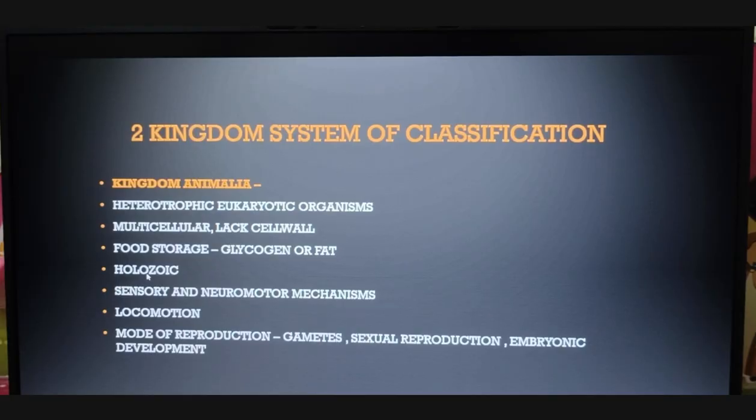Then what is holozoic? We undergo holozoic mode of nutrition, which includes 5 different steps. What are the 5 different steps? Ingestion, digestion, absorption, assimilation and egestion. Then we respond through sensory and neuromotor mechanisms, which means our brain and spinal cord play a major role. Then all Animalia can move. So locomotion means we all can move. And what is the mode of reproduction? It involves gametes, which means sexual mode of reproduction, and that results in embryonic development. What is embryonic development? It develops into a fetus.